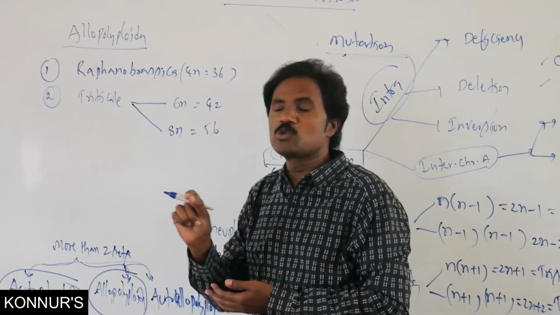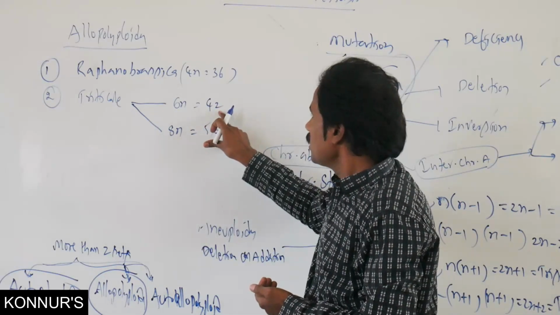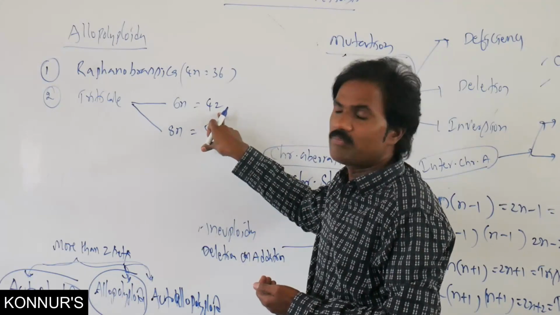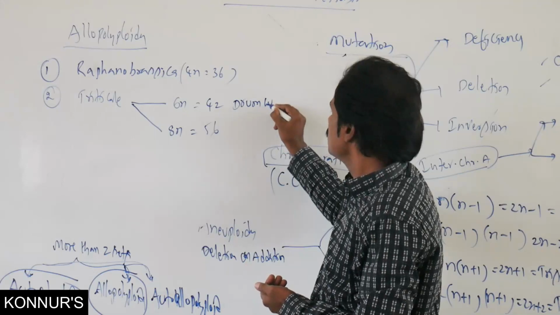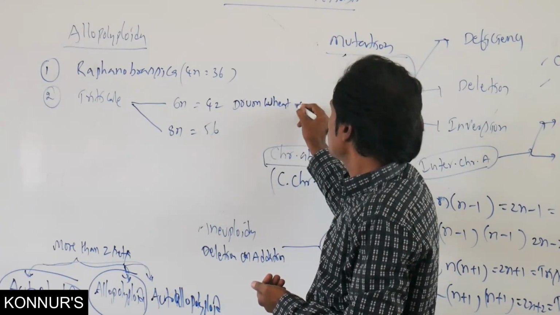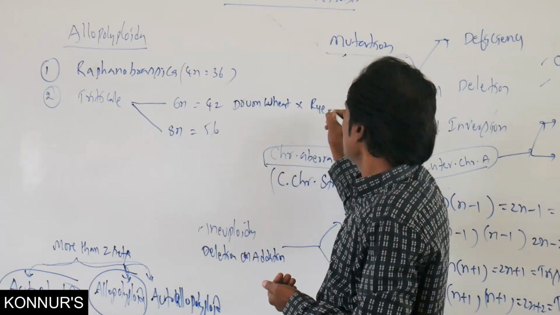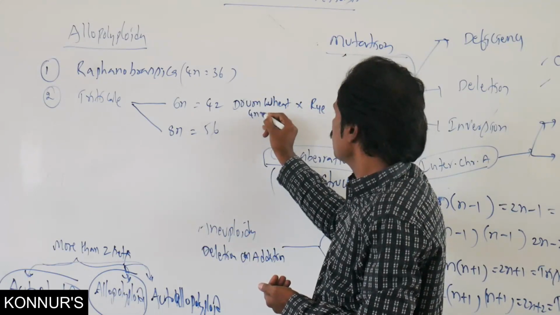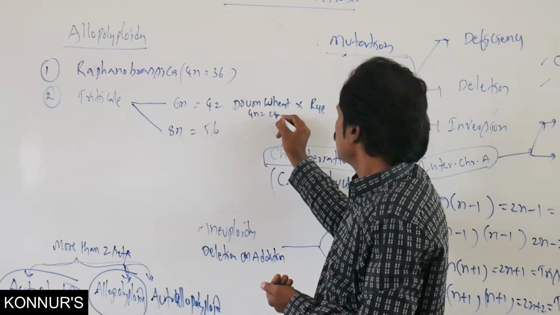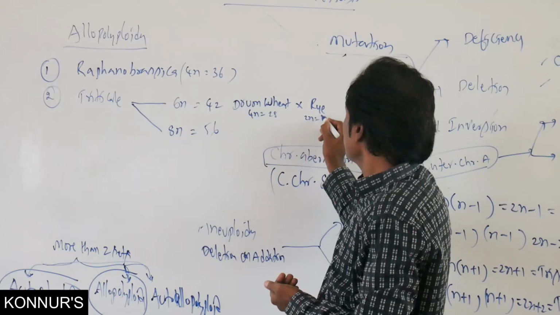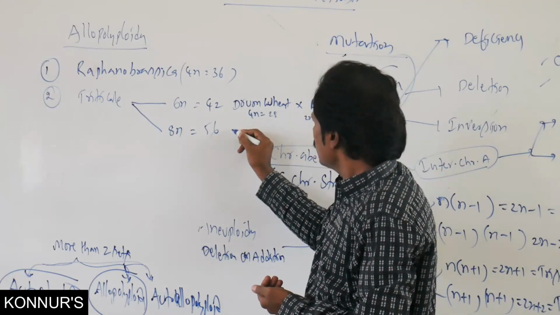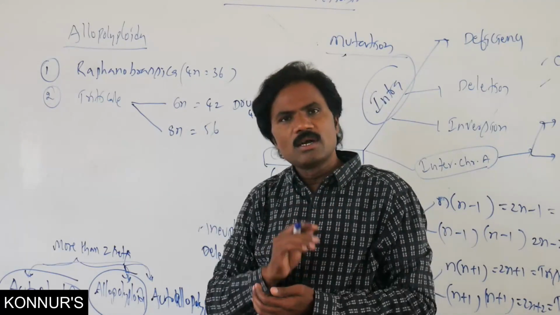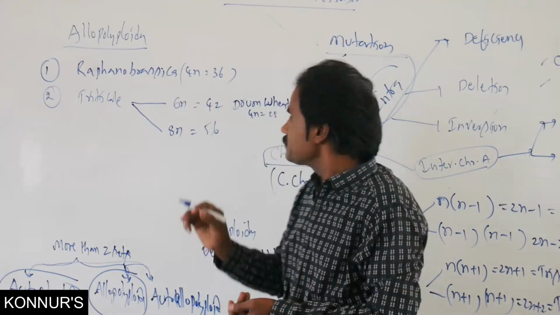That is 14 plus 28, that is 42, hexaploid. That means here the durum type of wheat is 4n equal to 28, and the rye plant is 2n equal to 14.